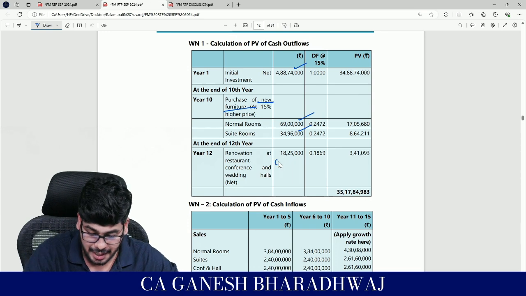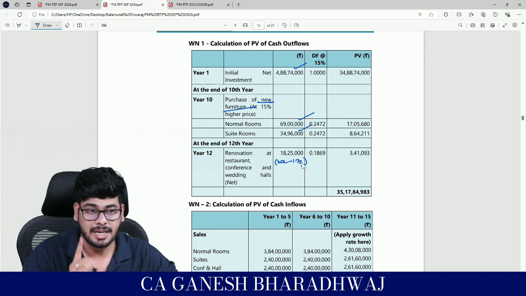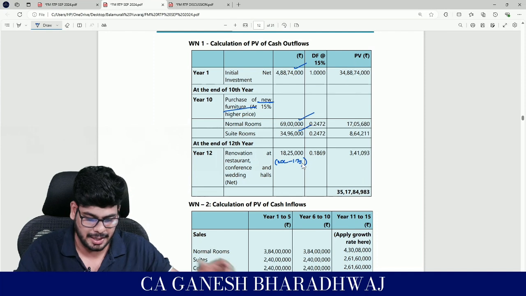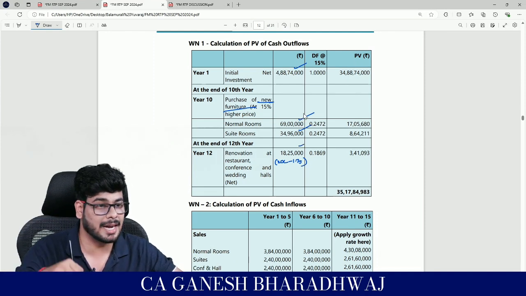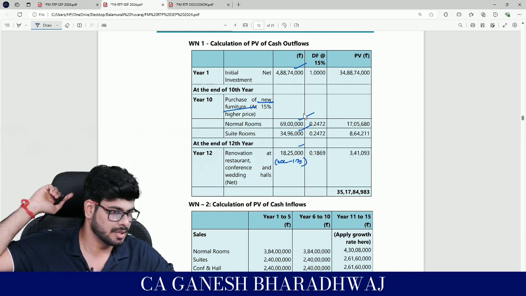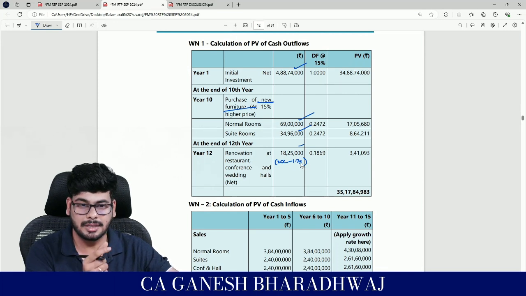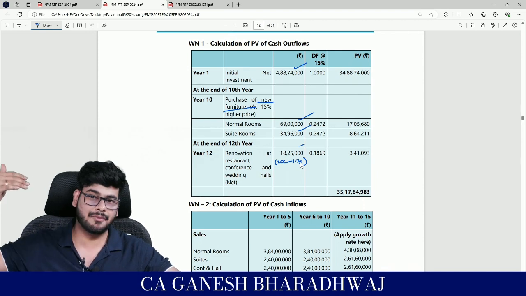18.25 lakh breakup, 20 lakh minus 1.75. That 1.75 is not salvage, it is scrap. Clear? It is scrap. That's why we are netting it off and putting it here. Clear with this, guys? But all these rooms had a salvage value that we will consider separately. Guys, are you clear with this? Because salvage value will not be considered at the time of putting the money in. That will be treated as a separate inflow.